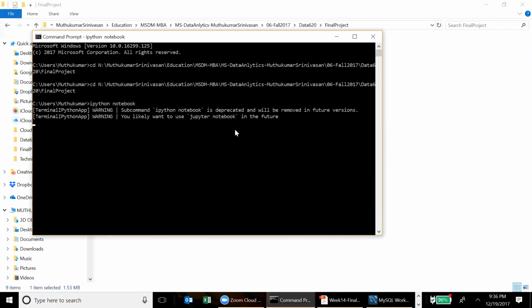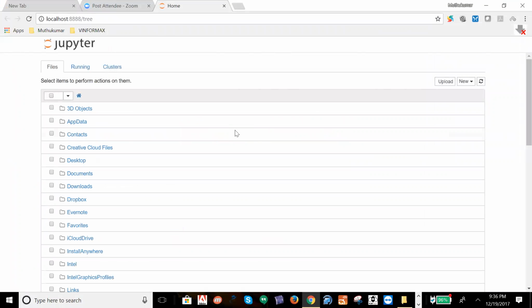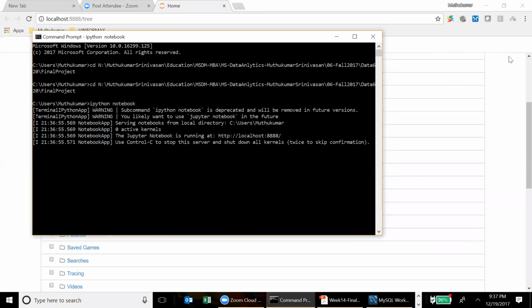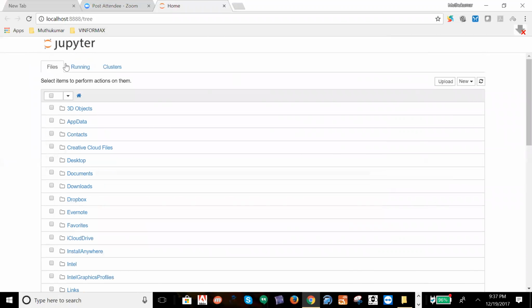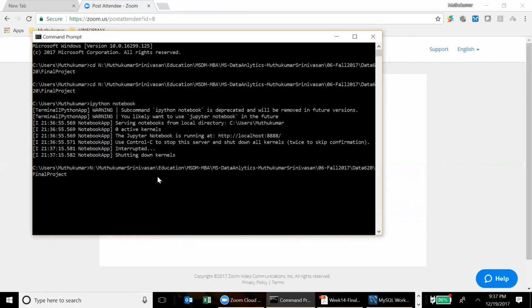Through IPython, we connected to the local database. Let me first launch it from the N drive, from a different drive. So I'm going to go back, Raj.